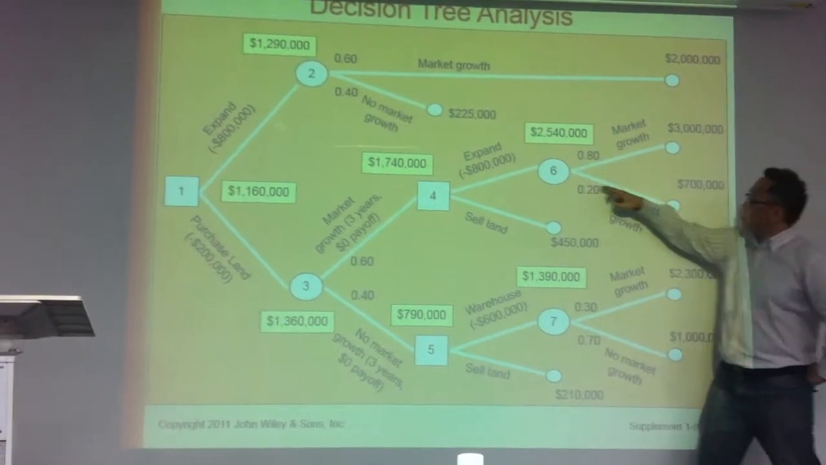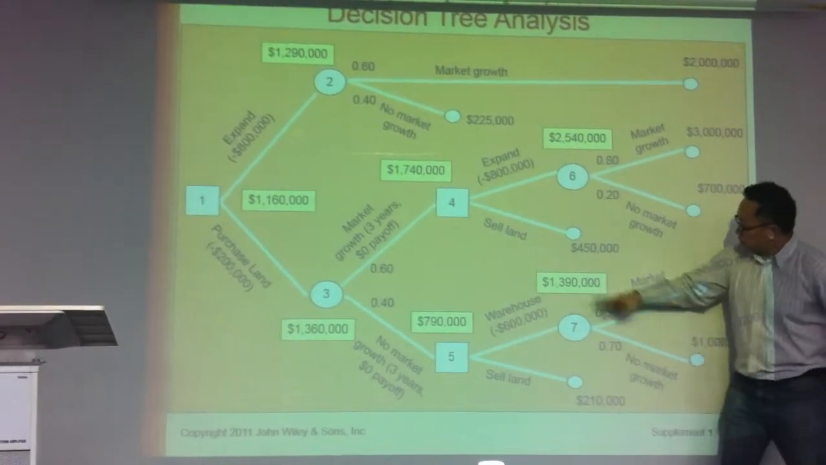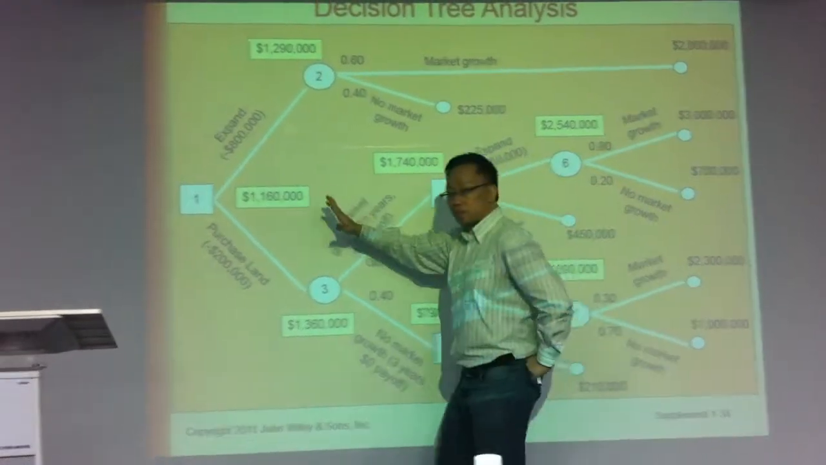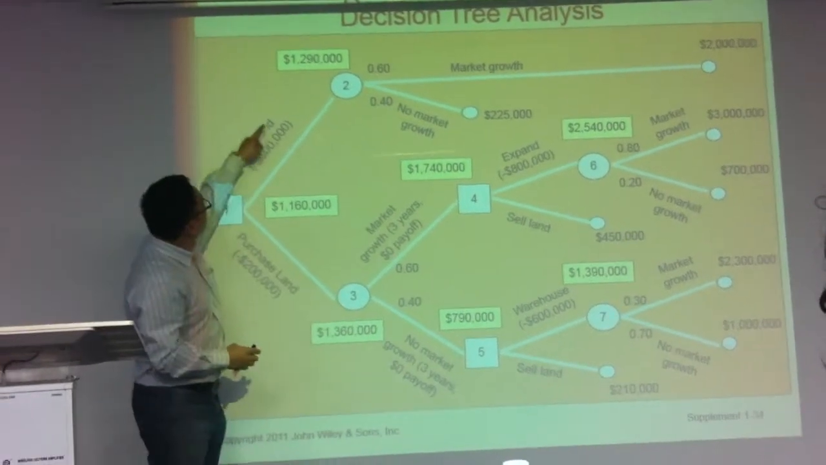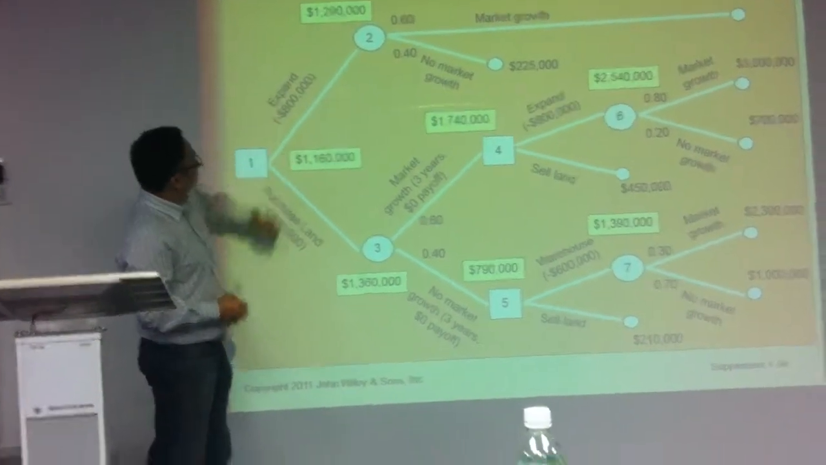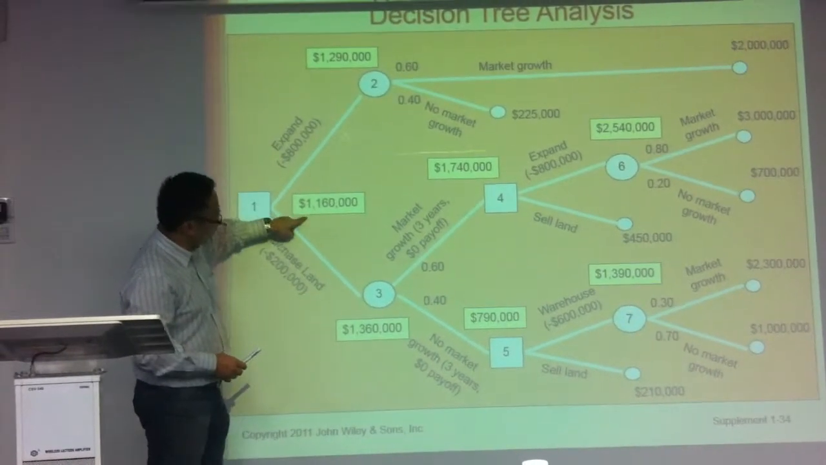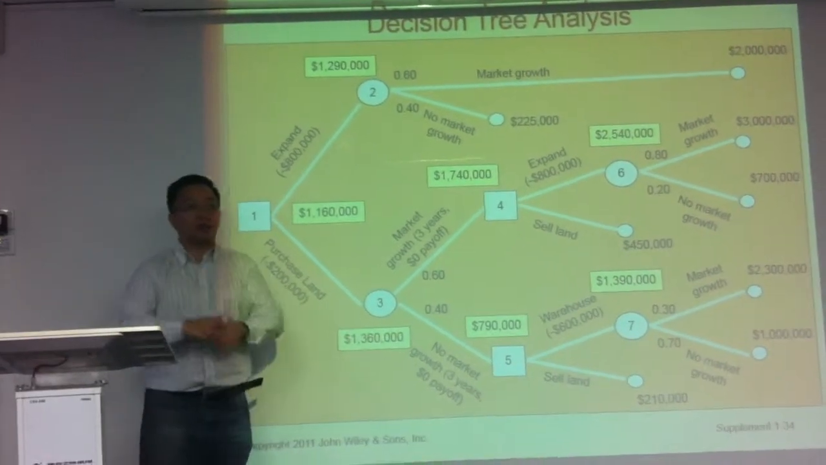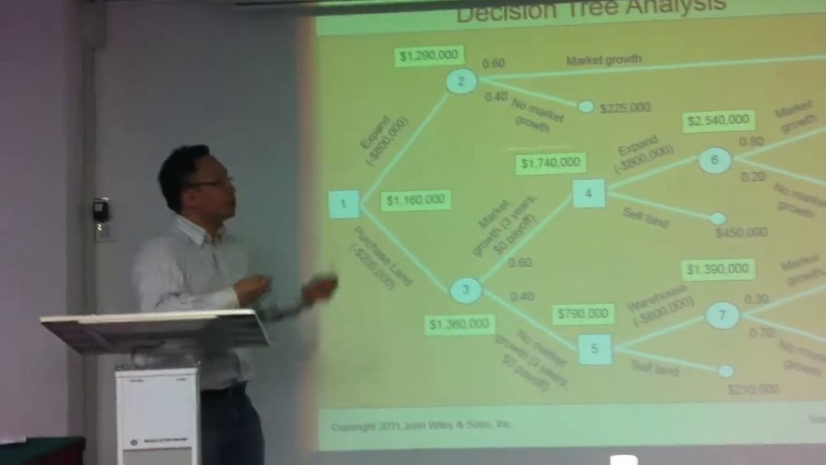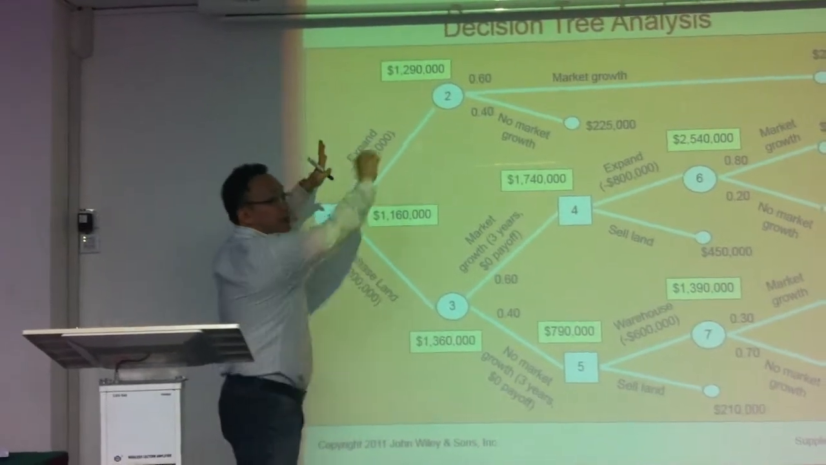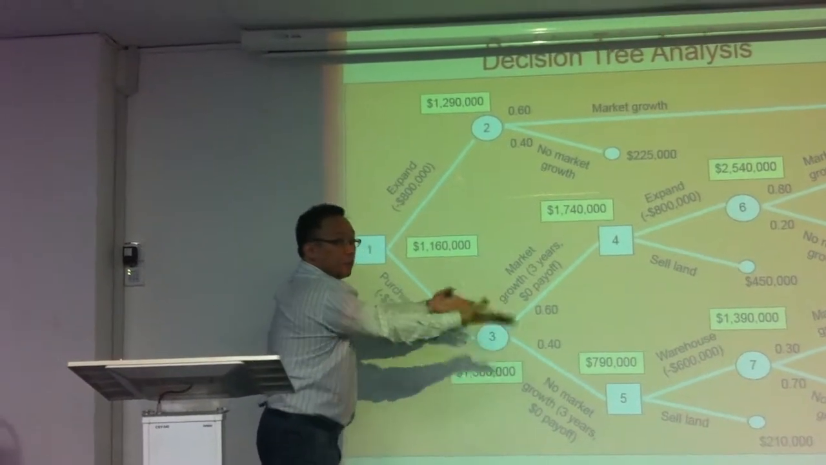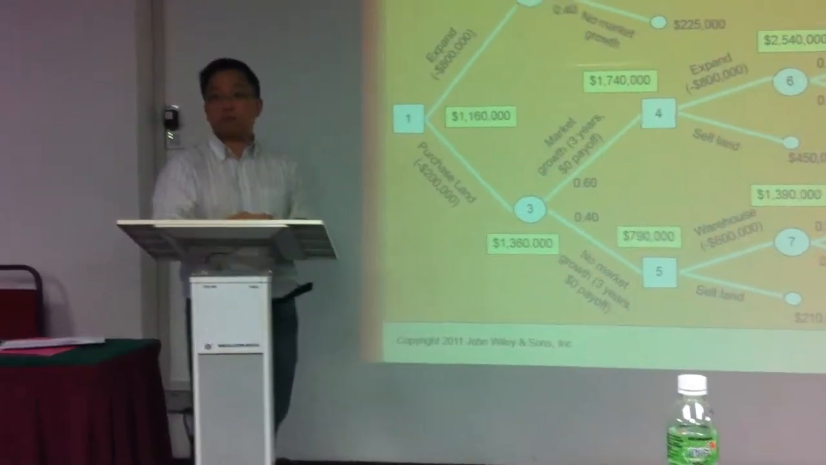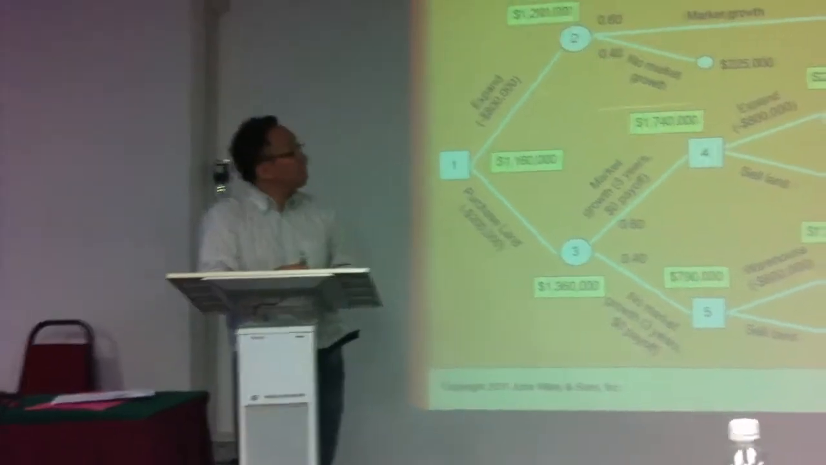So you do that for all the circles. You do this, then you compare. Then from there, you go backwards again. Once you are here, you choose which one? The highest: 1.29, 1.16, or 1.36. We choose this. Therefore, we buy land. That's all. Decision tree is to help us to plan. If I do this, what will happen? If I do this, what will happen? Then you work backwards. Based on the information, I choose the best. Done. You have to choose one of these 3.